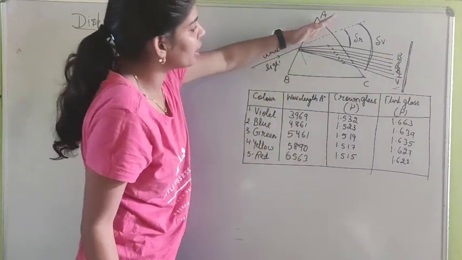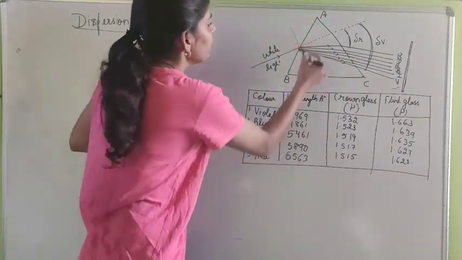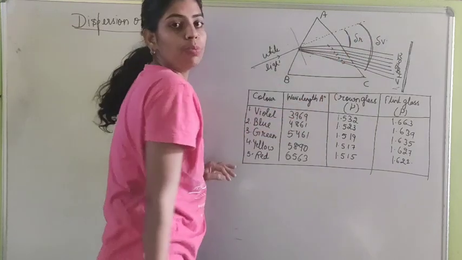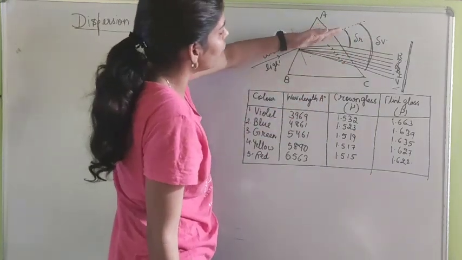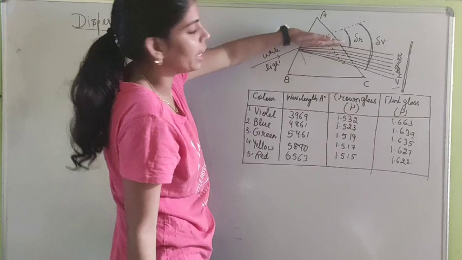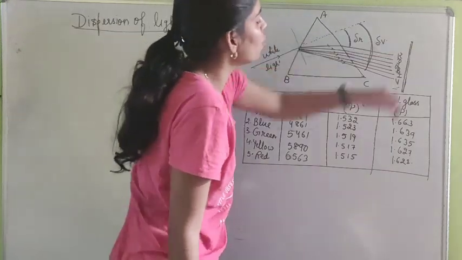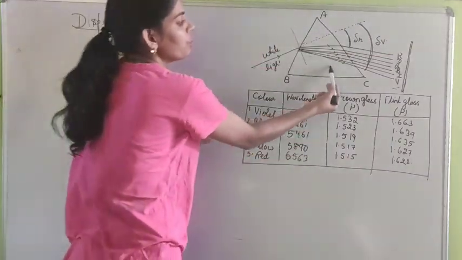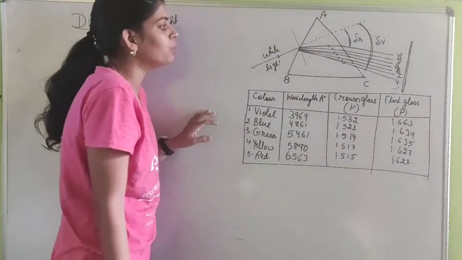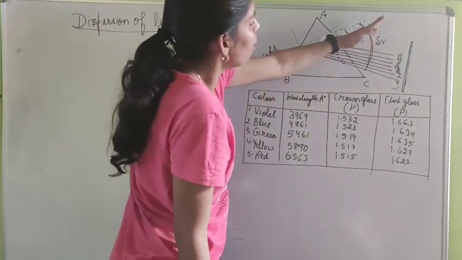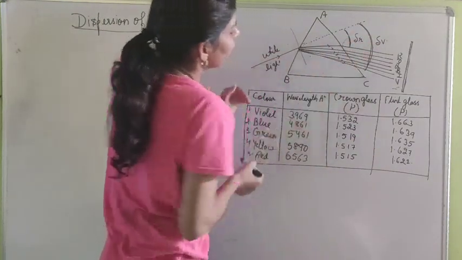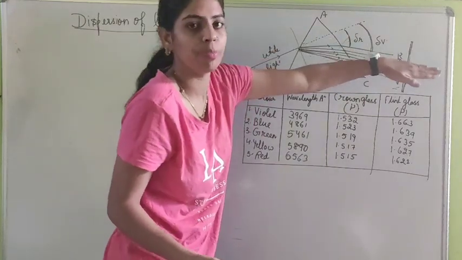It will bend towards the normal, if we produce its original path forward here. So it will bend from its original path like this. And while going out of the glass prism, it is going from the denser medium to the rarer medium, so it will again bend away from the normal. If this is the normal, so this bends away from the normal.